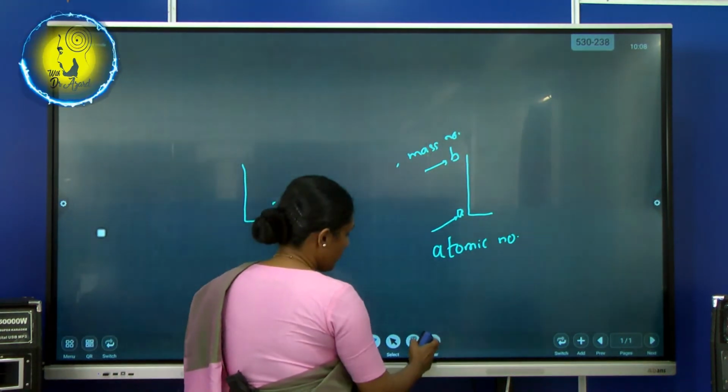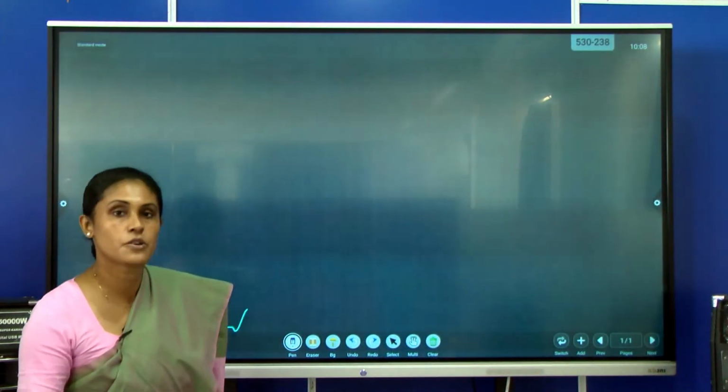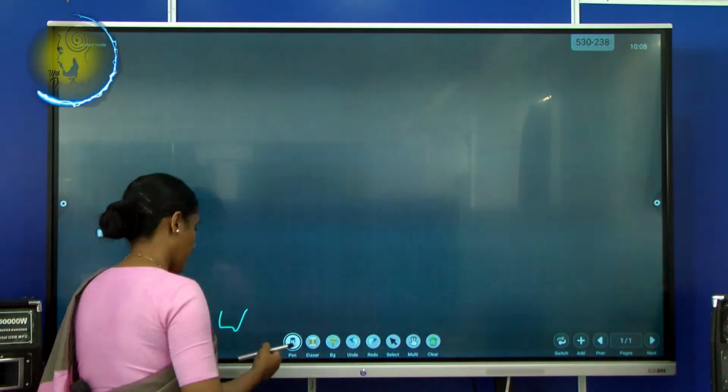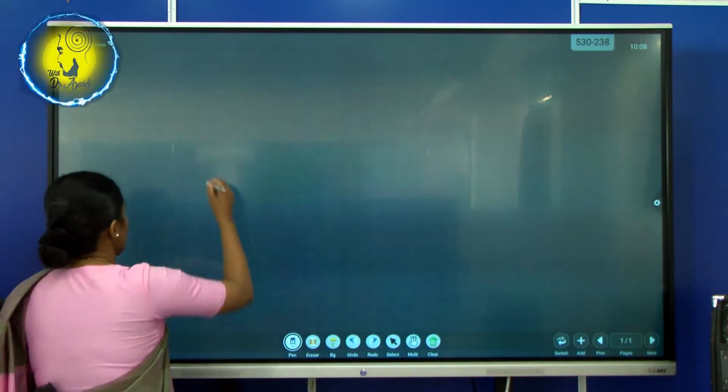So in this part of the lesson, we want to talk about relative isotopic mass. What is this relative isotopic mass?